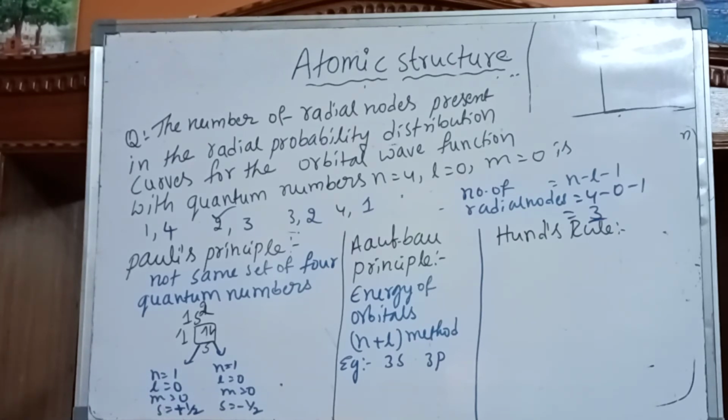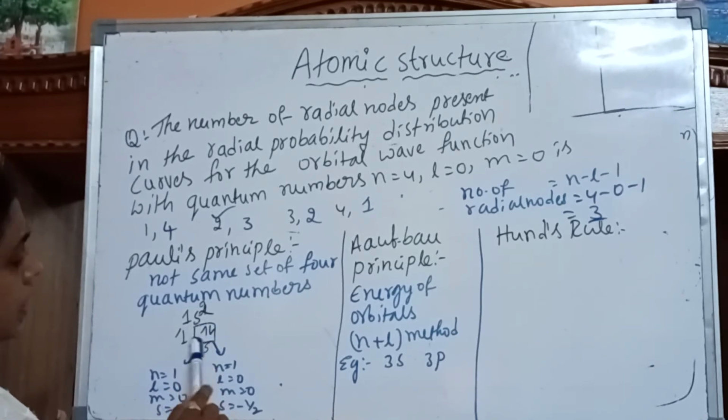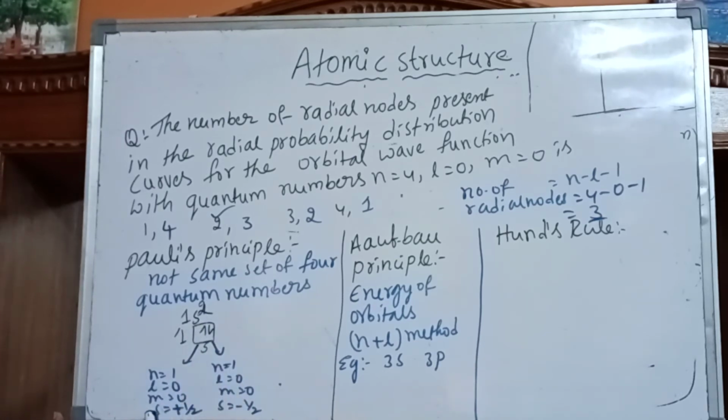But here 2 electrons are there. These arrows indicate electrons, isn't it? The first electron has clockwise direction, so for clockwise direction, s value is equal to plus 1 by 2. The second electron has anti-clockwise direction spin, so for this electron, s is equal to minus 1 by 2.